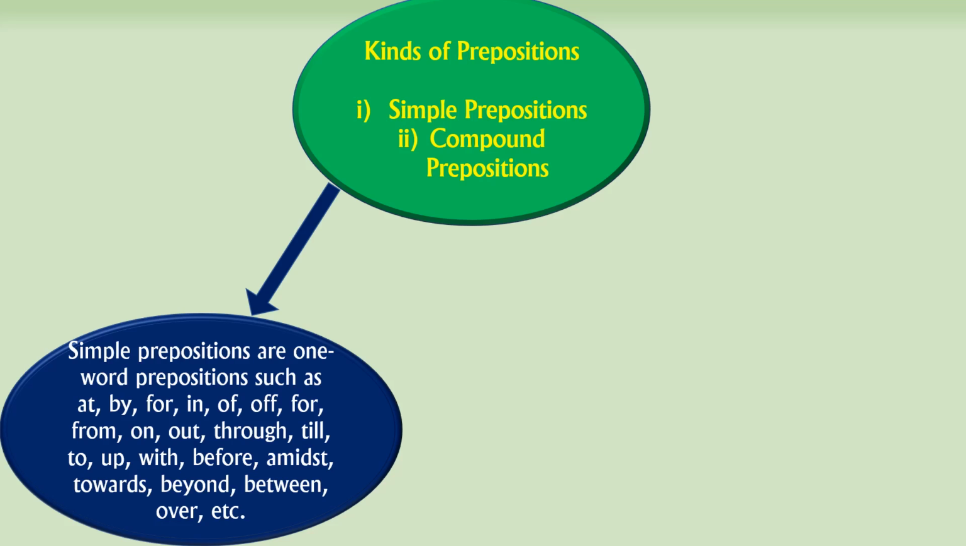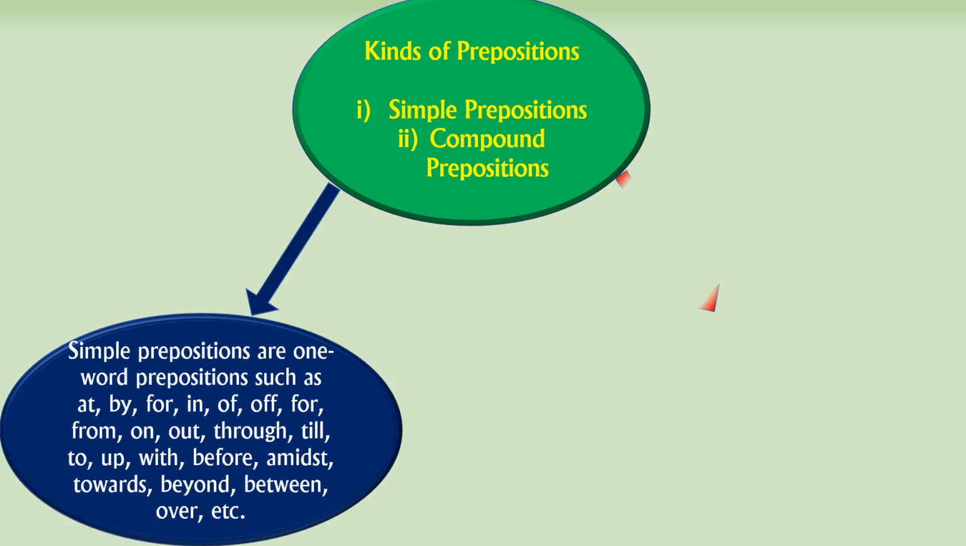A single syllable word in the sense, it is a simple word, right? So it does not have any second word. So it has only one word. If there is only one word, it is called a simple preposition, right? So we saw the examples: at, by, for, in, of, from, out, through, till. So these are the simple prepositions.